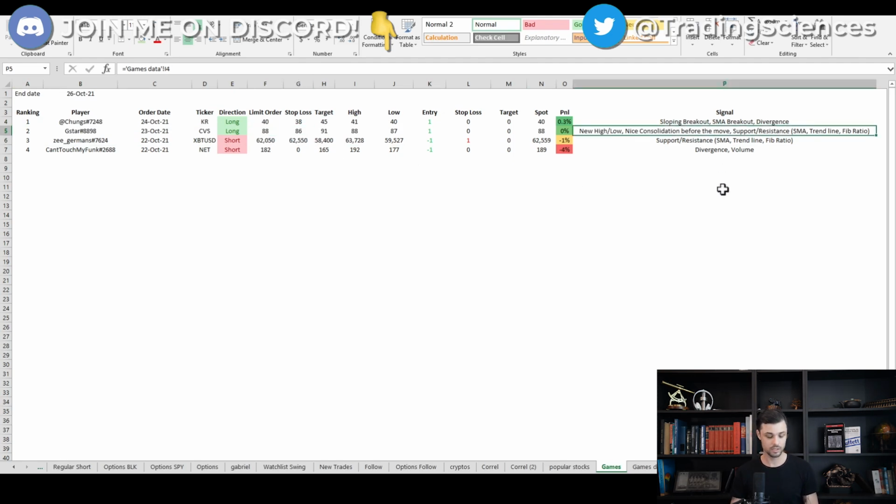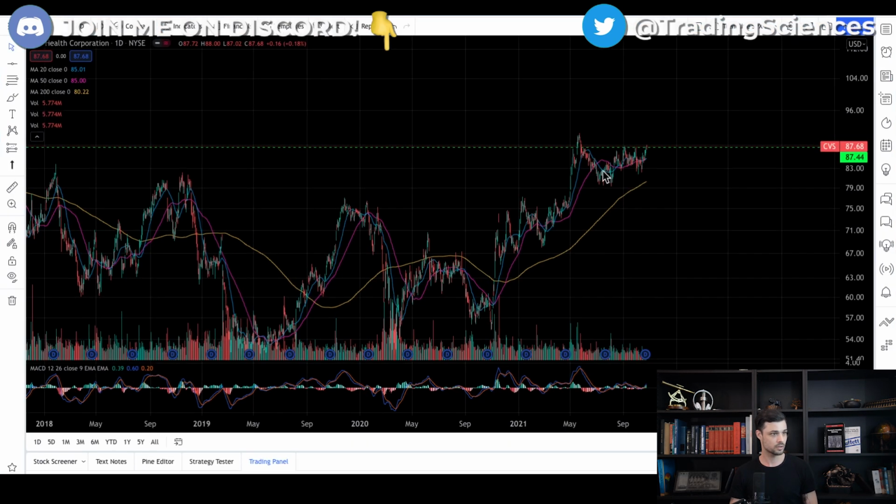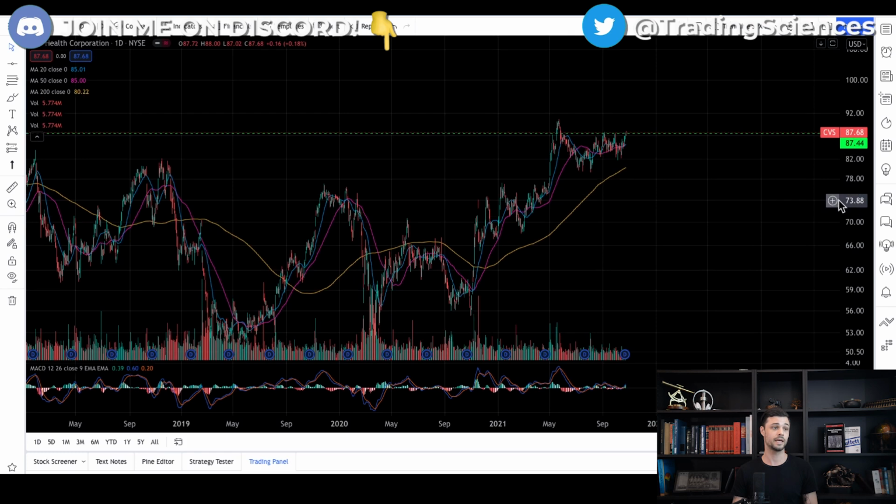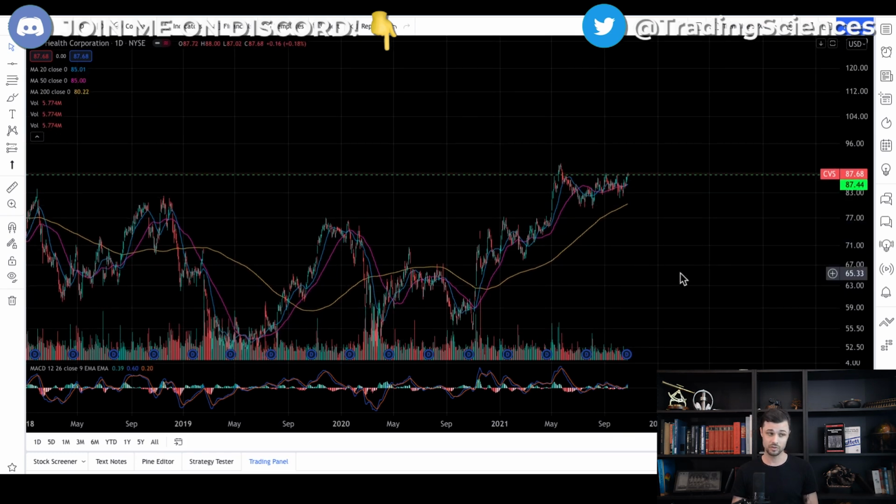So let's see why he got in. New high, nice consolidation, and a resistance. Okay, so indeed, I see a nice consolidation before the move. That is a very good signal to use. That's why I added it, guys. Whenever you see this kind of consolidation, it means that the market is building energy. And usually, you need to wait for a breakout with volume after this kind of consolidation before getting in.